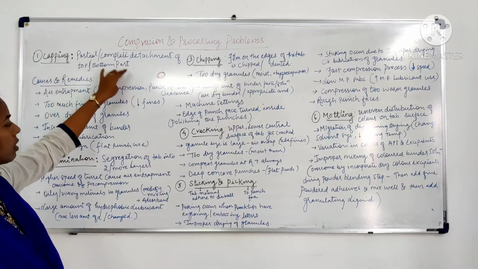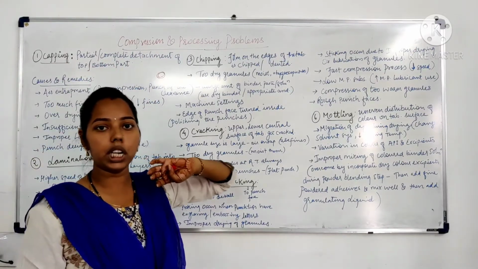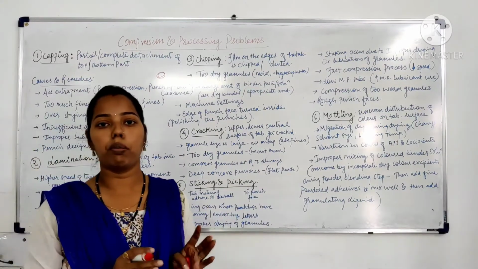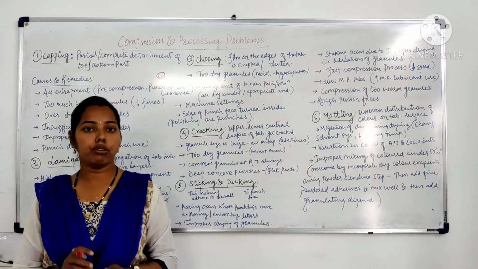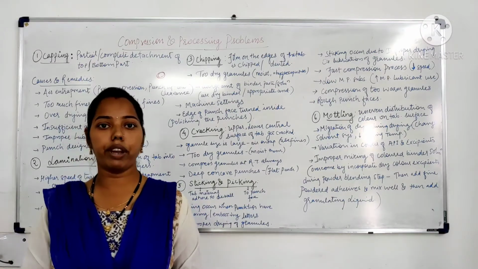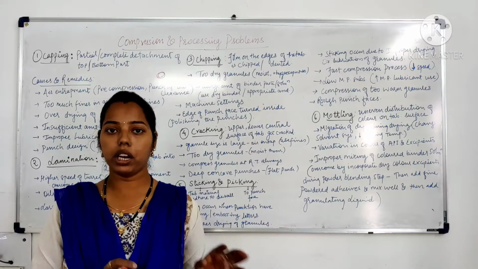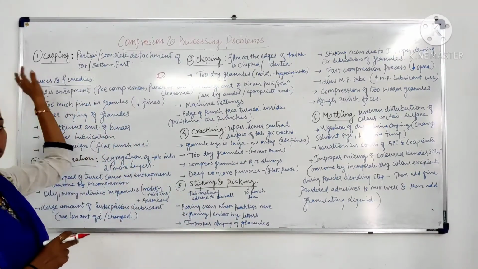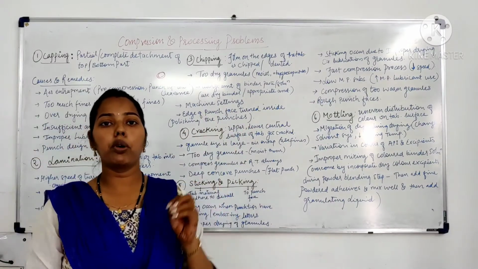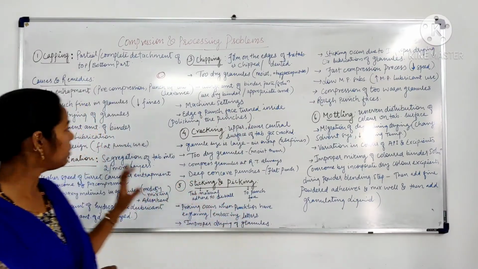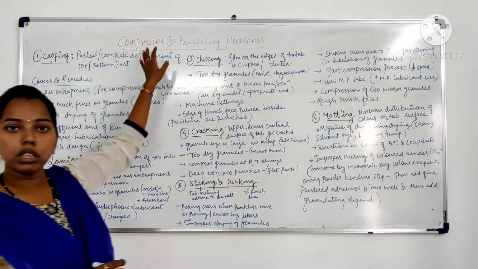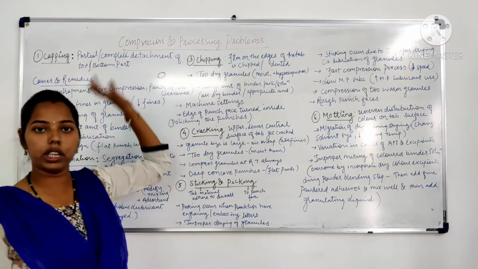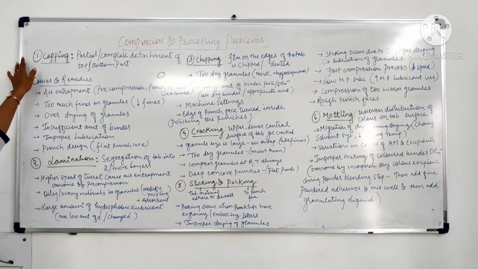So this is the first problem which could arise in tablets. So which are the causes and remedies for the problem? In this we first have to study what the defect or problem is which could arise in the tablet. After that we have to discuss the causes, why this problem could arise in the tablet and how we can reduce such problems. So causes and remedies for the capping.